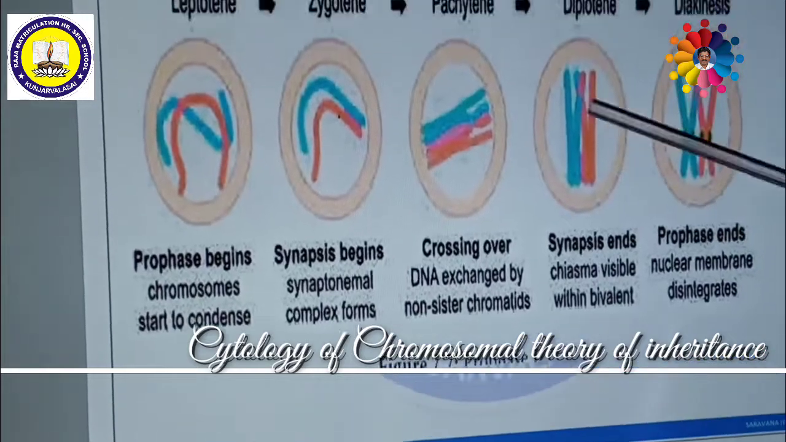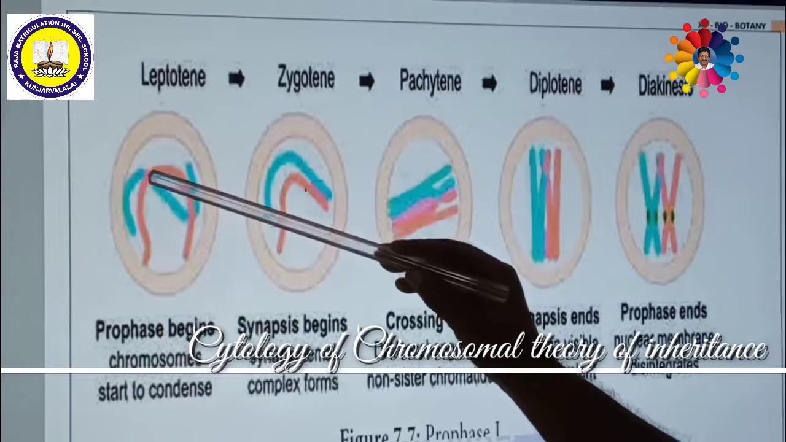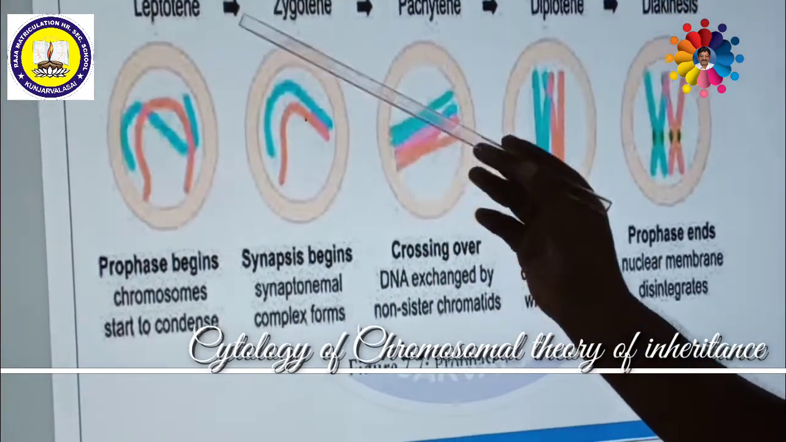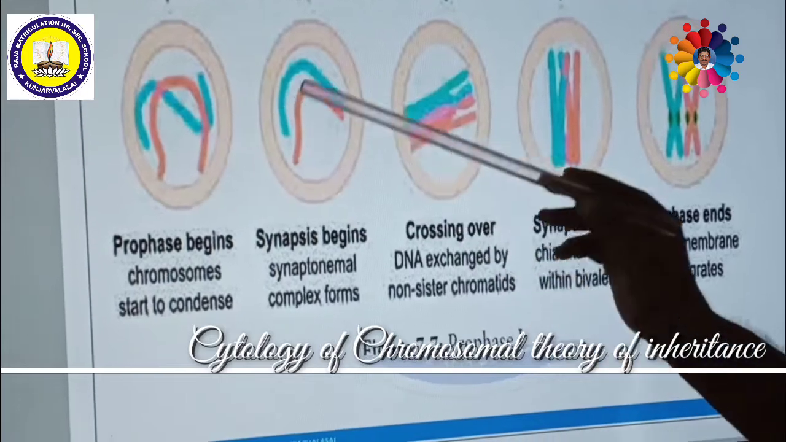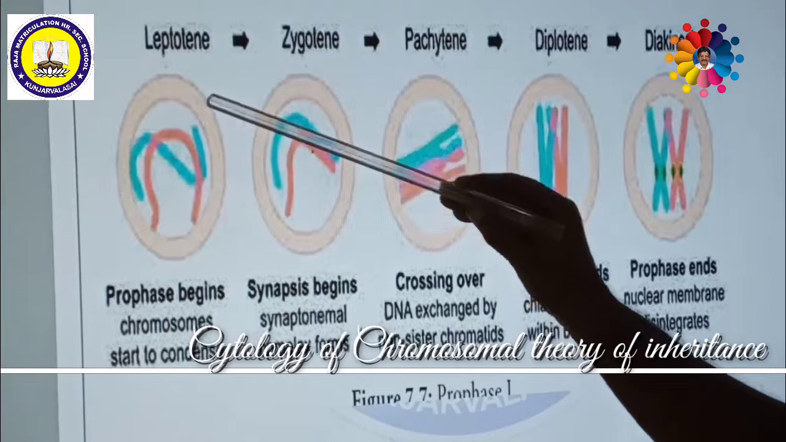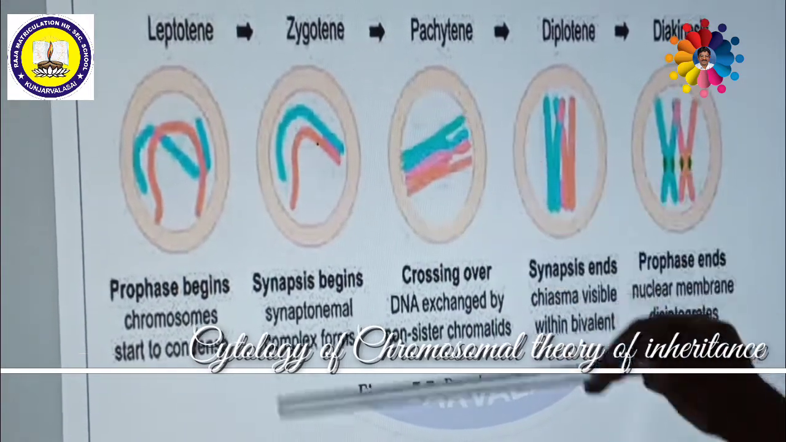So this is the leptotene stage. During this stage, the chromatin material is formed like a worm or thread-like structure. So this is called a chromosome. So chromatin material becomes chromosome. During this phase, the nucleolus will disappear and the nuclear membrane will disappear. Slowly, these various changes take place.